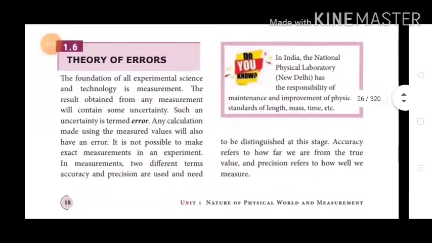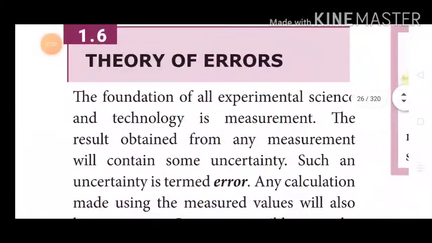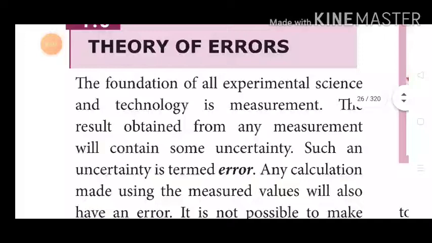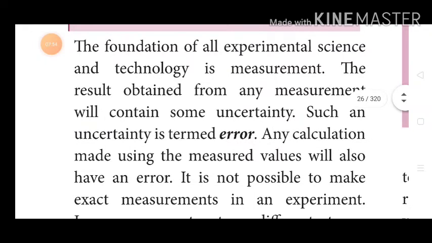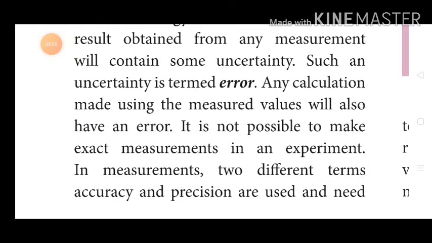Theory of errors is an important topic from the examination point of view. The foundation of all experimental science and technology is measurement. The result obtained from any measurement will contain some uncertainty. Uncertainty means we can't say clearly. Such an uncertainty is termed as error. Any calculation made using measured values will also have an error. It is not possible to make exact measurements in an experiment.